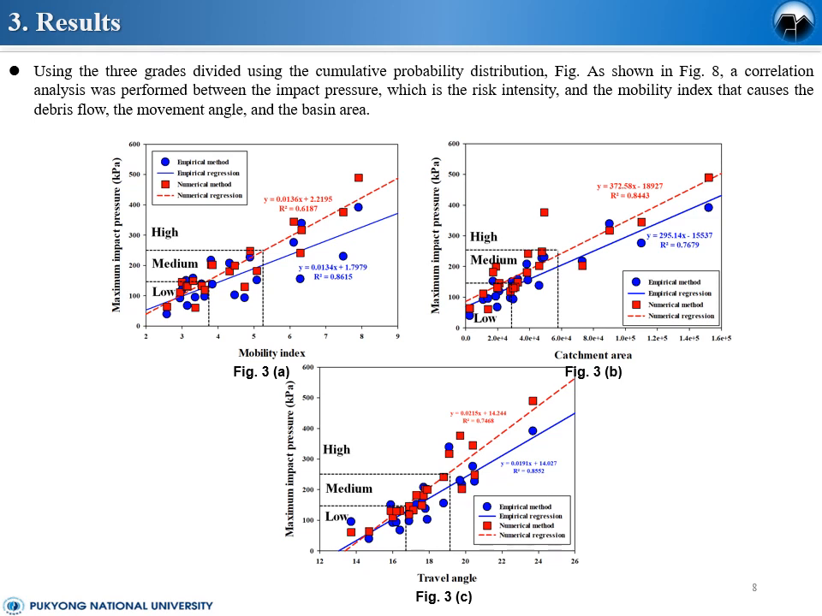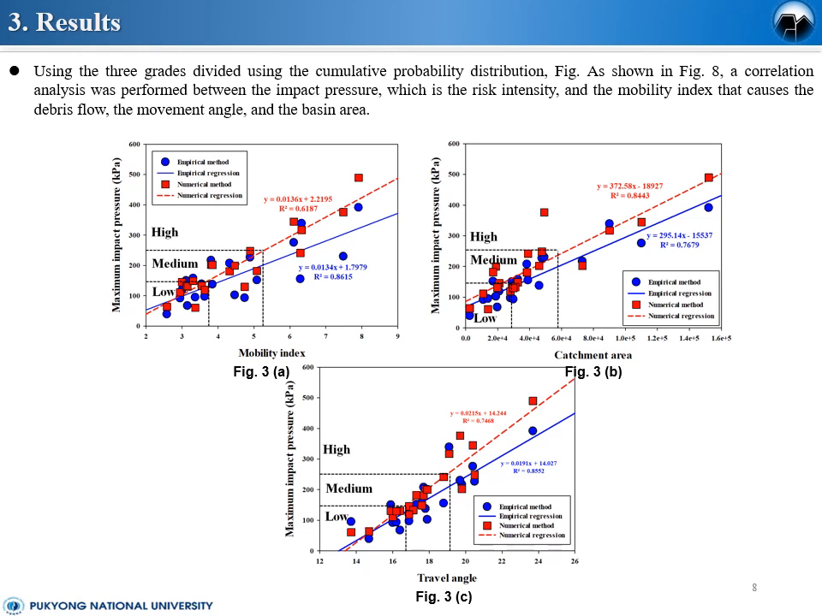This is B, correlation analysis between impact pressure and travel angle. The coefficient of determination of the empirical method is 0.75, and numerical method is 0.86. And C, correlation analysis between the impact pressure and the travel area. The coefficient of determination of the empirical method was 0.84, and numerical method is 0.77.